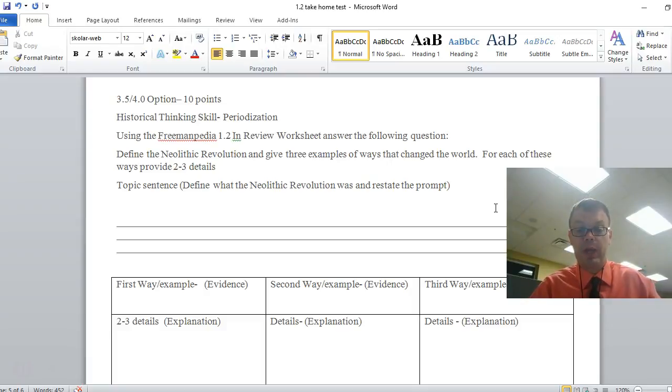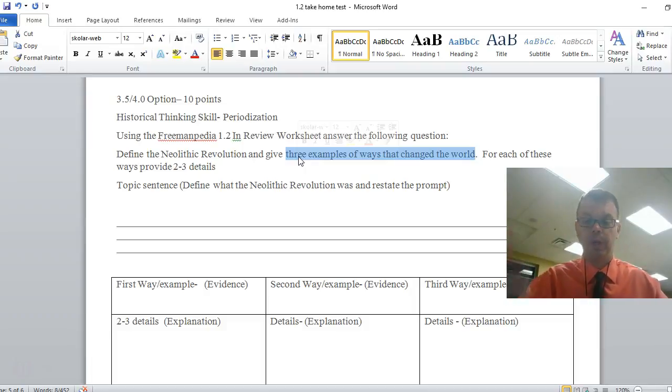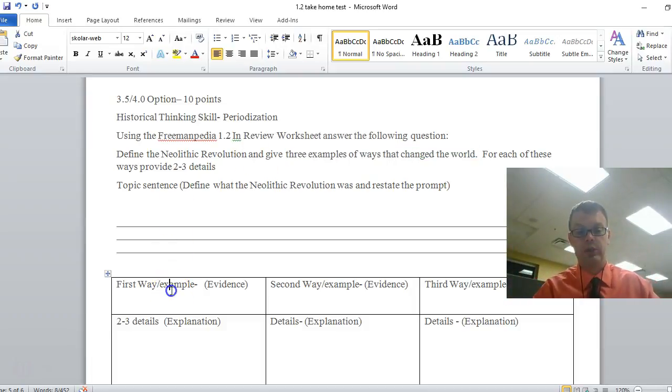First, we'll start off with the topic sentence, which again says define what the Neolithic Revolution was and restate the prompt. Basically, what you're going to do is give a definition of the Neolithic Revolution, and I'm not going to give that to you right now. We've talked about that many times in class. And you'll put the Neolithic Revolution was, and it changed the world in these ways. And you'll list your 3 ways right here.